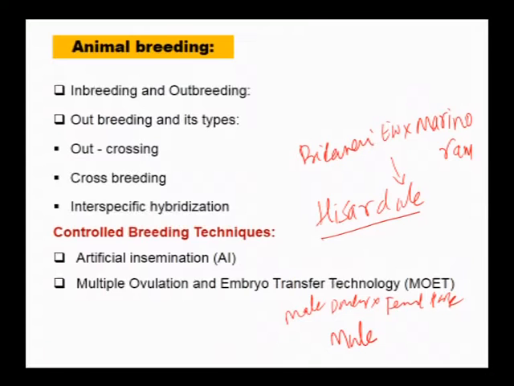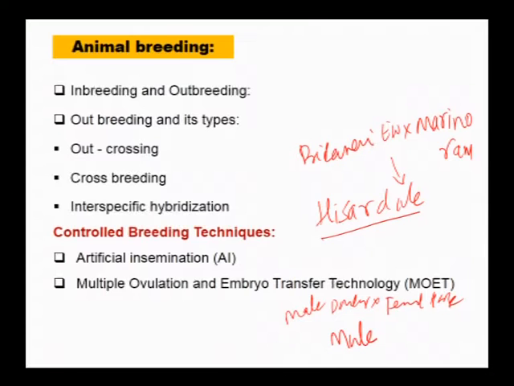These two concepts we have discussed in the previous chapter on reproductive health. Artificial insemination is insertion of the semen collected from superior breeds of the bulls into the female reproductive tract.